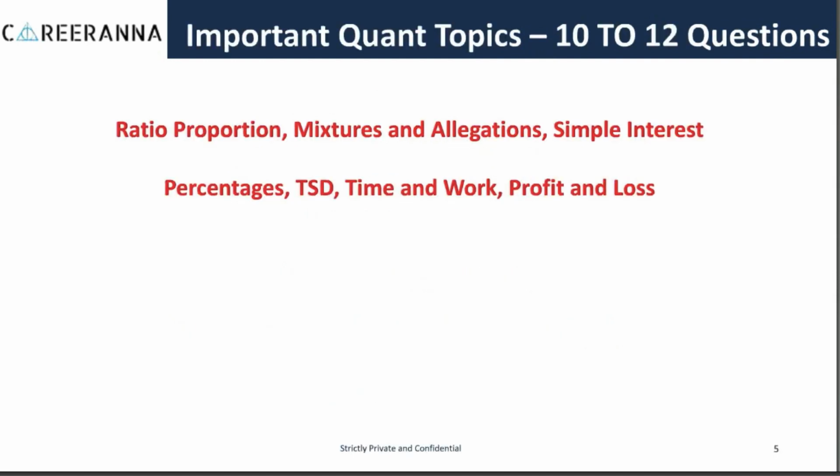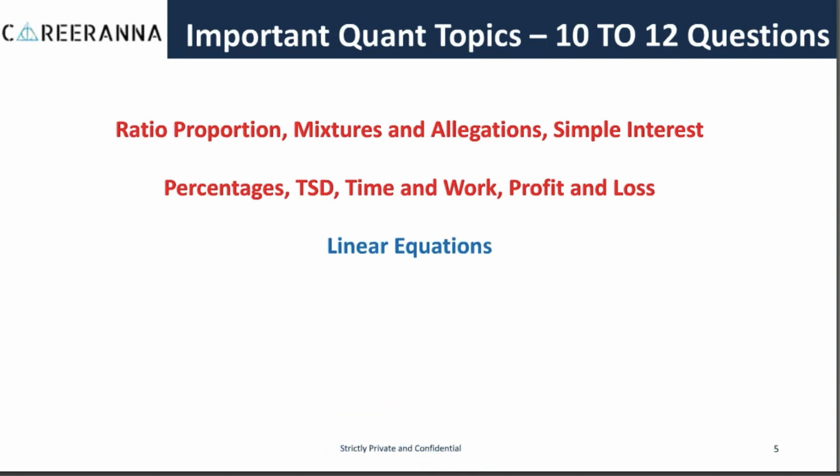When it comes to Quant, the most important topics are ratio proportion, mixture allegations, and simple interest. These are the most important topics, followed by percentages, time, speed and distance, time and work, profit and loss. You will find around 5 to 6 questions out of 10 to 12 questions of Quant from these two layers of topics which you see on your screen right now.